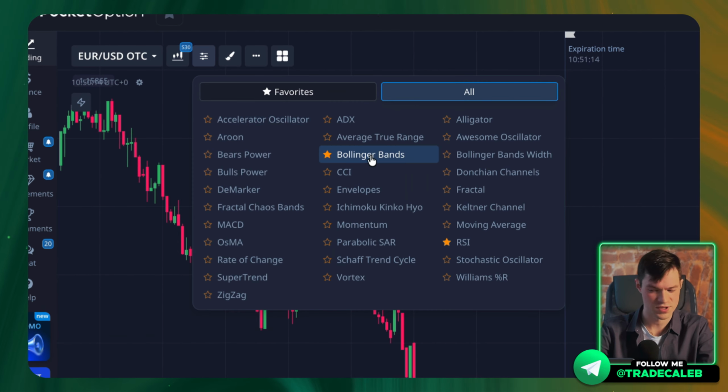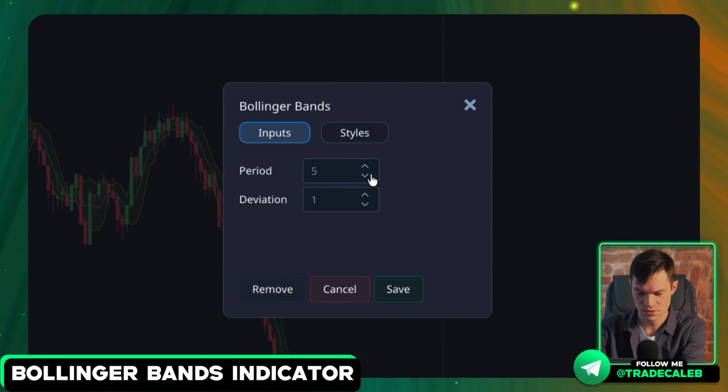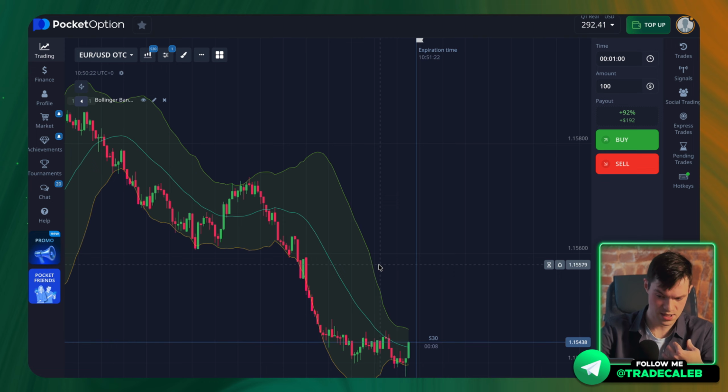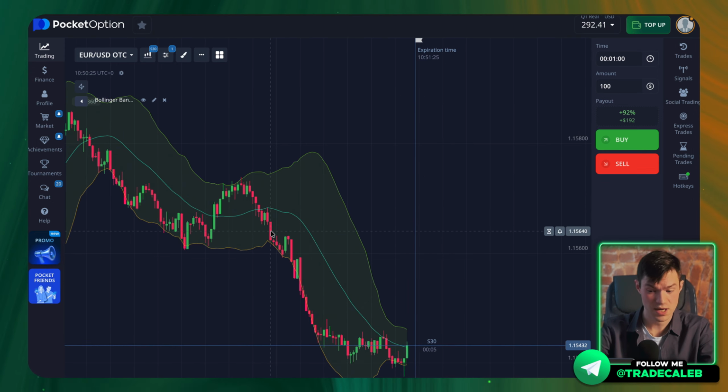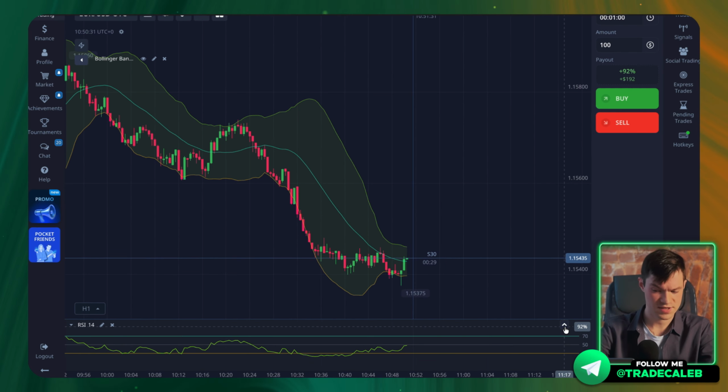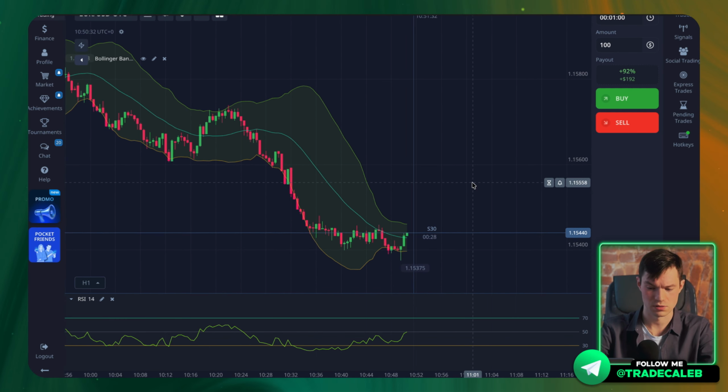One advantage of this neural network is that you can use any indicators that come to mind. For example, we can use the Bollinger indicator with standard settings. For me it's 28.2, and also get analysis based on this indicator. We can even combine everything. For example, let's bring back the RSI indicator and try sending the same screenshot again to see if its response changes. This is really interesting because you have a huge opportunity to test different combinations of indicators. Perhaps the neural network will think differently if you give it more input data.